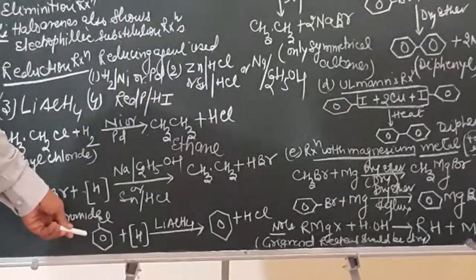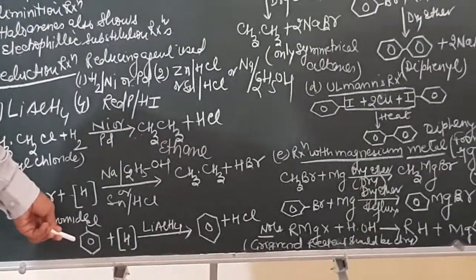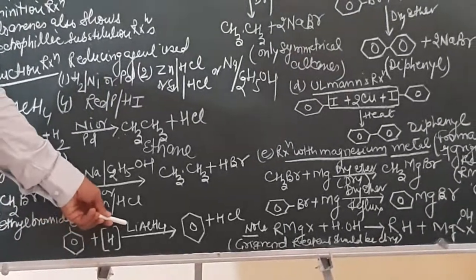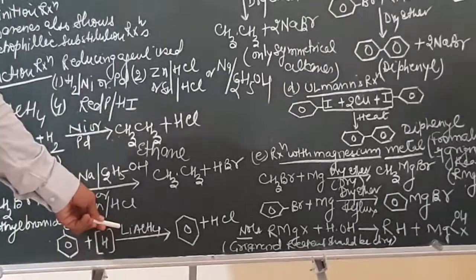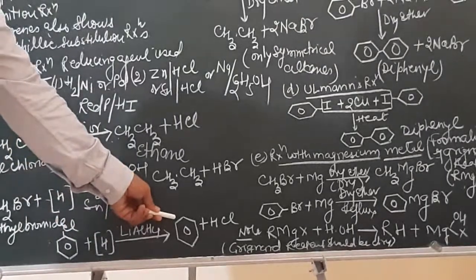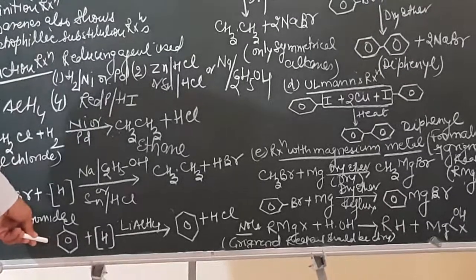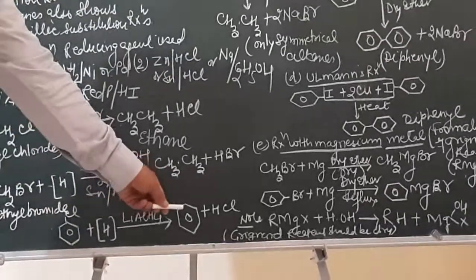Then chlorobenzene. Chlorobenzene is a haloarene. When reduced with hydrogen in presence of lithium aluminum hydride, it will result in the formation of a benzene molecule. Again, this is a revision of the reaction done in class 11, as it was the method of preparation of benzene.